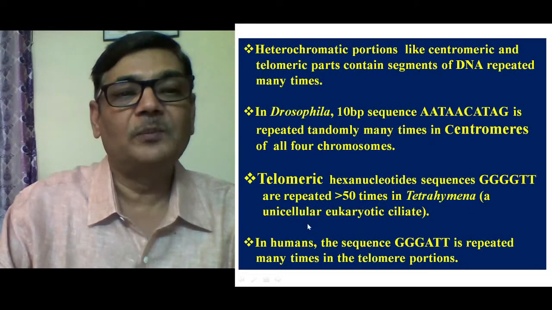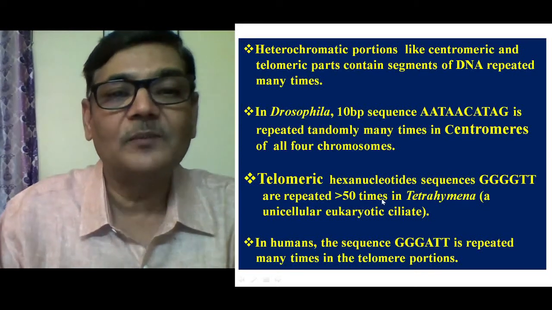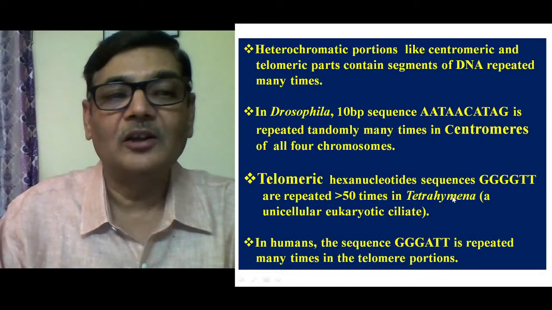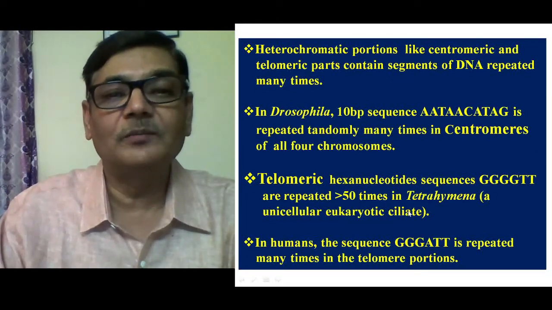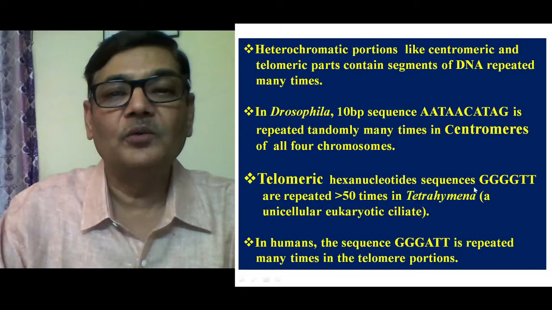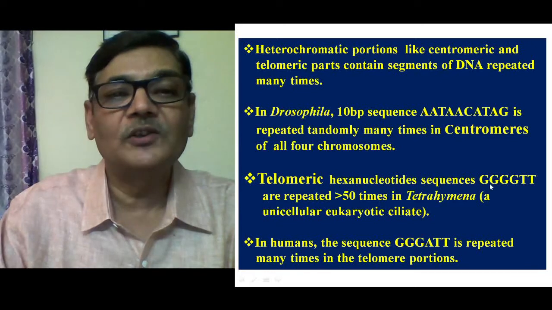And regarding the telomeric region, the telomeric hexanucleotide sequence GGGGTT is represented more than 50 times in Tetrahymena, which is a unicellular eukaryotic ciliate. So in the telomeric portion of this animal, you find the presence of repeated DNA sequences.